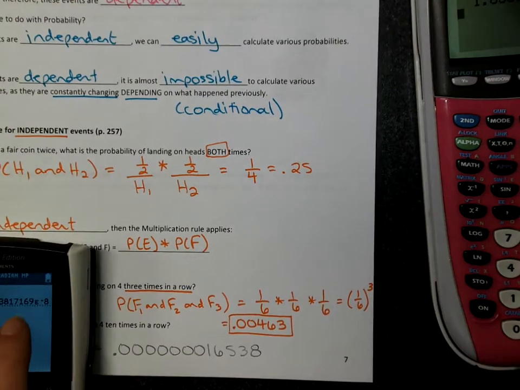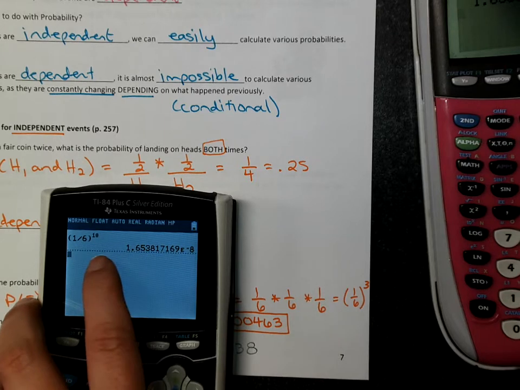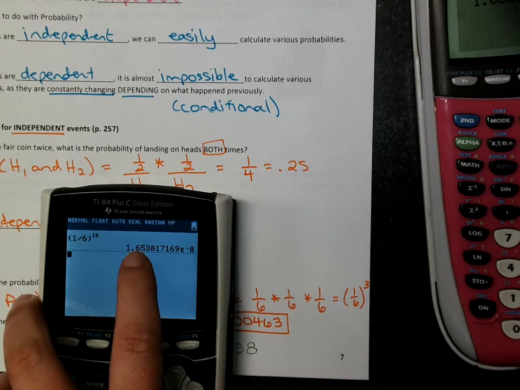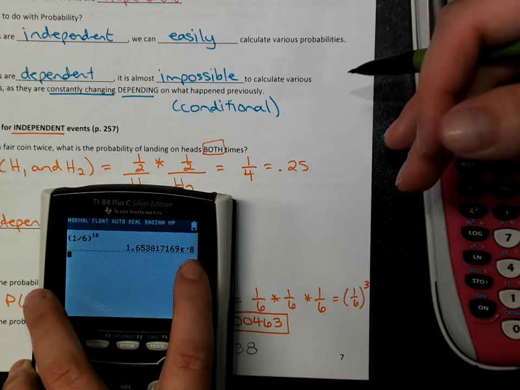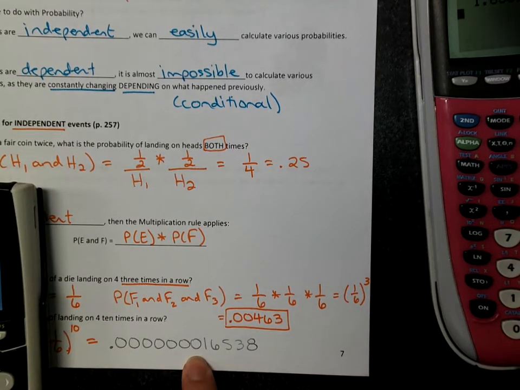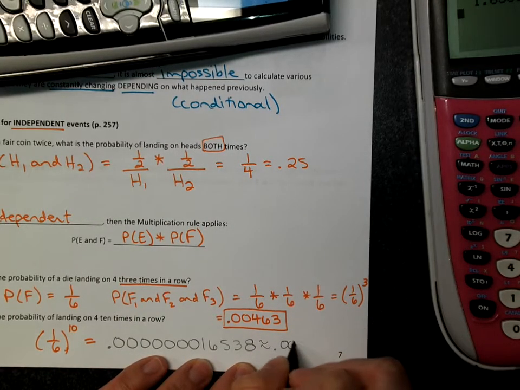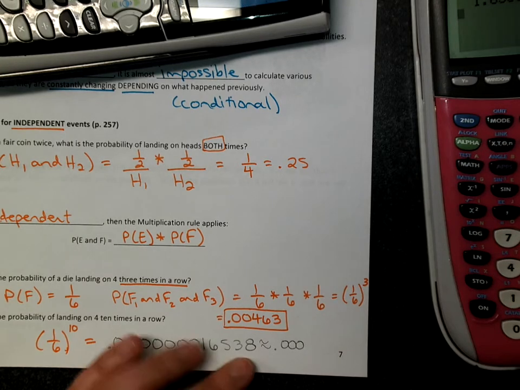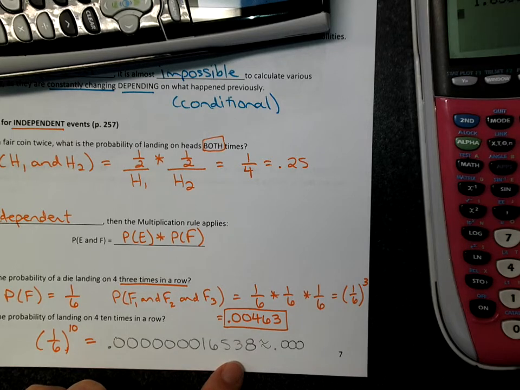So again, carefully pay attention to your calculator. If you get that little e to the negative, that means take the decimal point and move it 8 times back, and that means you put 1 less than that number for zeros. So if it's 8, you put 7 zeros. If it's 10, you put 9 zeros. So 1 less number of zeros in front of your number, which for our course is practically 0. It's practically not going to happen. So if I'm rolling a die, it's practically not going to land on 4 10 times in a row. The chances of that are so small that it's probably not going to happen.